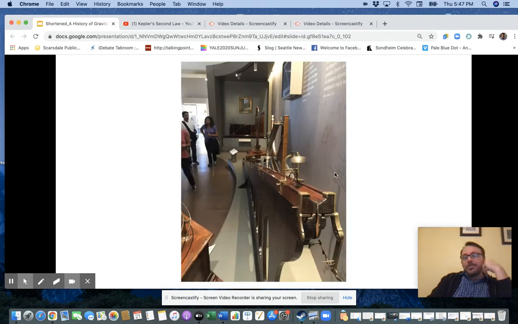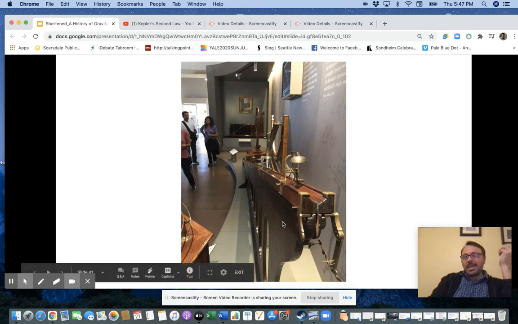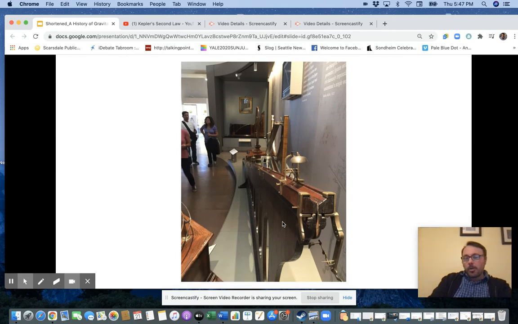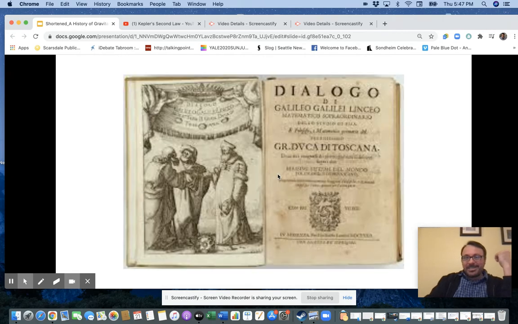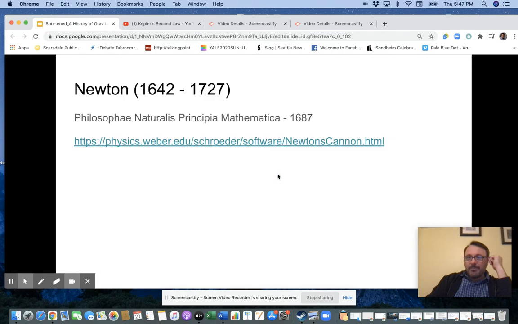Okay. Galileo, in doing the kinematics, does stuff with ramps in order to investigate acceleration. This is a model of the actual ramp that Galileo invented in order to do it. He had these bells along the line. As the ball whirled down, it would ring the bell. And by spacing them at the appropriate levels, he's able to get the bells to ring once every second in a uniform thing, even though the ball was going greater and greater distances. It's fantastic. Oh, here's the front cover of the Dialogues that I was talking about before.